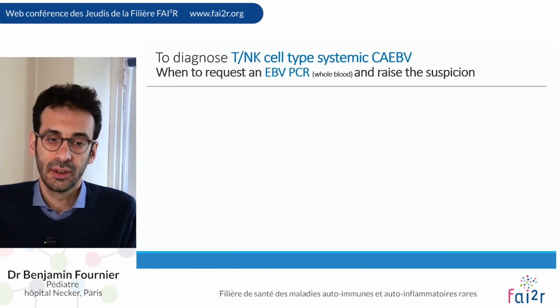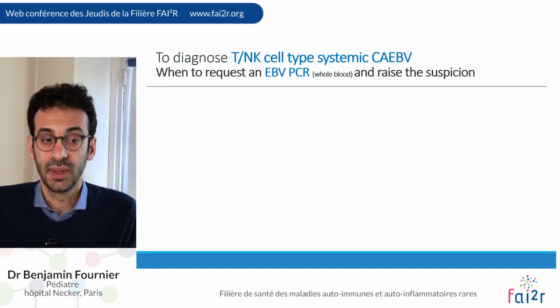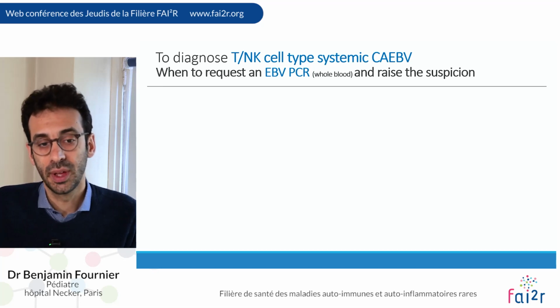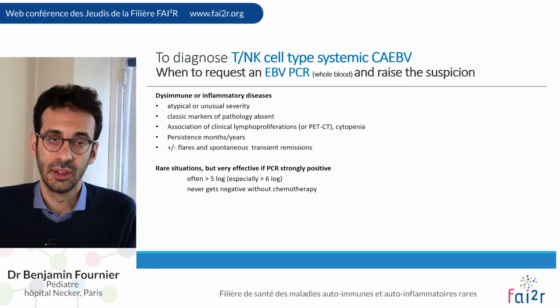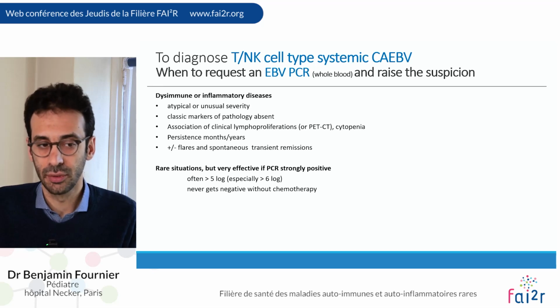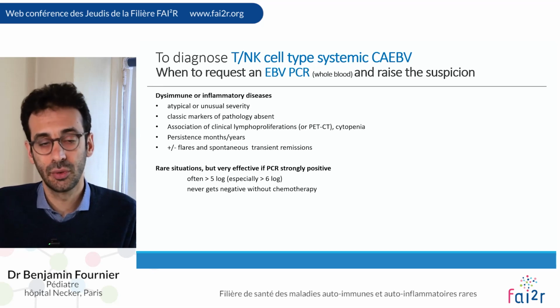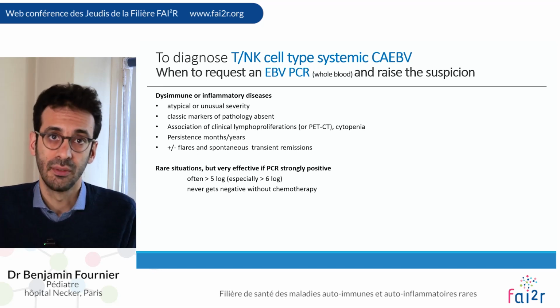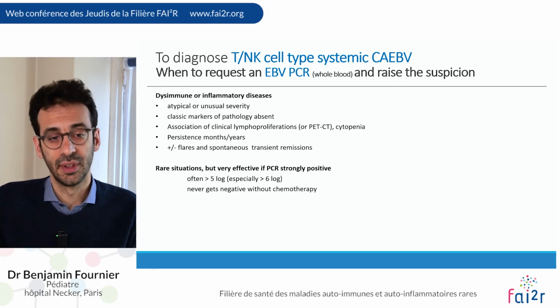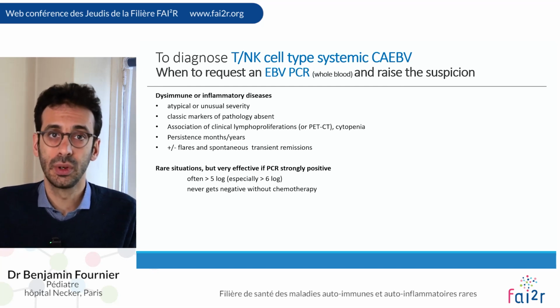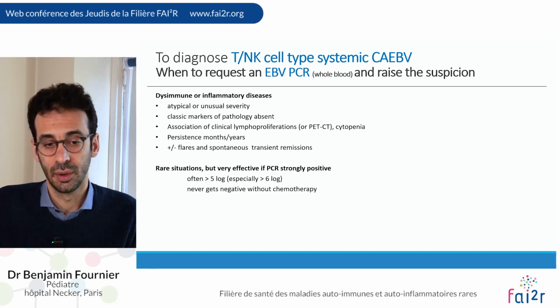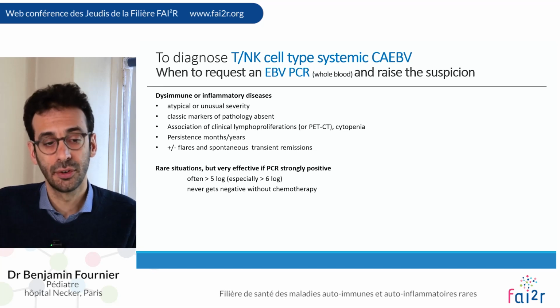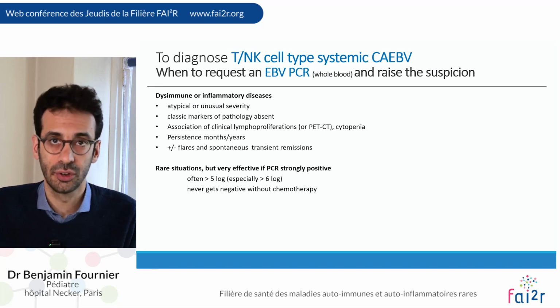So now how can you diagnose this disease, especially systemic CAEBV? It means when to request an EBV PCR on whole blood, and how do you raise the suspicion? I think it's interesting to raise the suspicion when you have a dysimmune or inflammatory disease which is atypical or of unusual severity. The classic markers of the disease are absent, and there may be an association with clinical lymphoproliferation or a positive PET-CT. There may also be cytopenia. The disease will persist for months or years, and there may be flares and spontaneous transient remission.